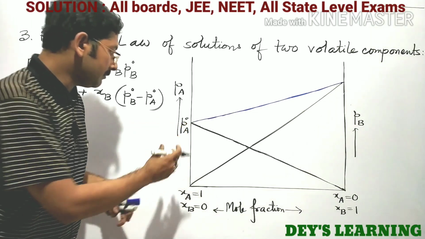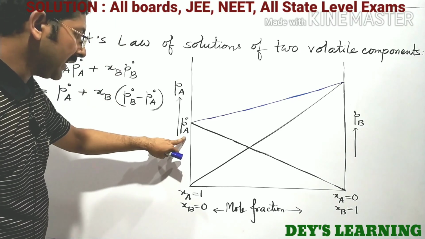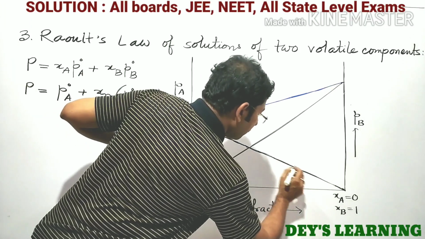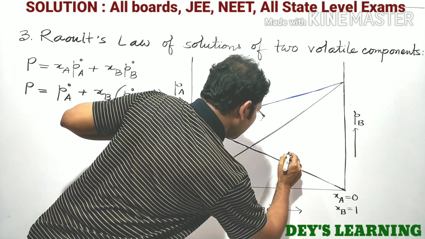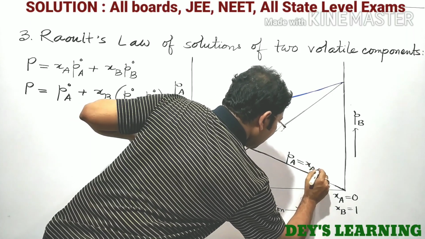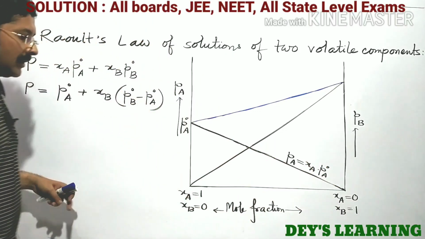That is the vapor pressure of A component in pure solvent when only A was present. And this line actually presents PA equal to XA into P0A, this line.